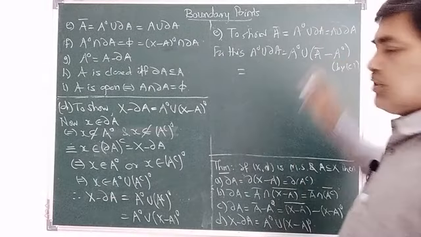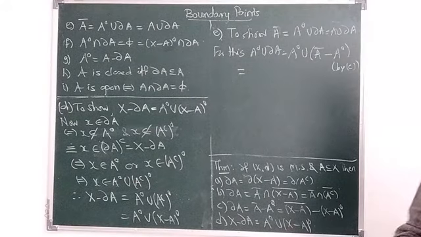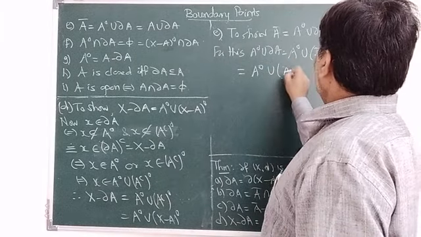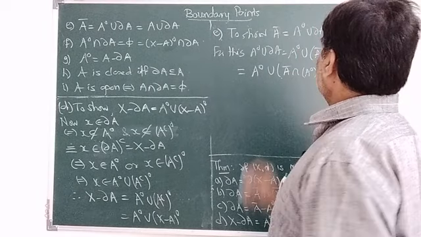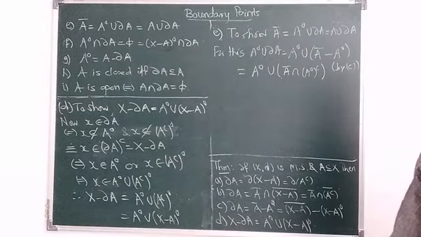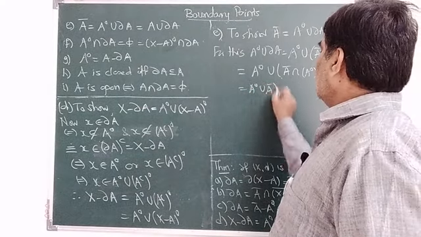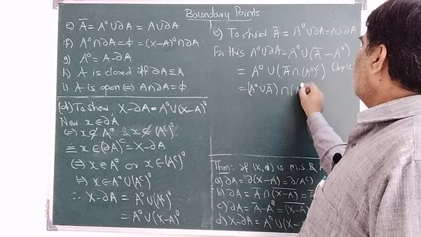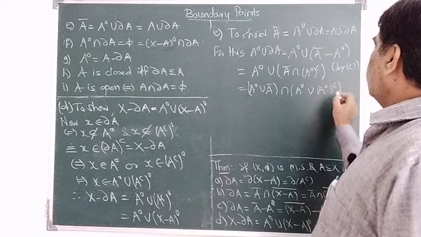Then we know that A minus B is A intersection B complement. Is it right? So I can write this as A interior union A closure intersection A interior its complement. Then by using the distributive law, this is A interior union A closure intersection A interior union A interior its complement.